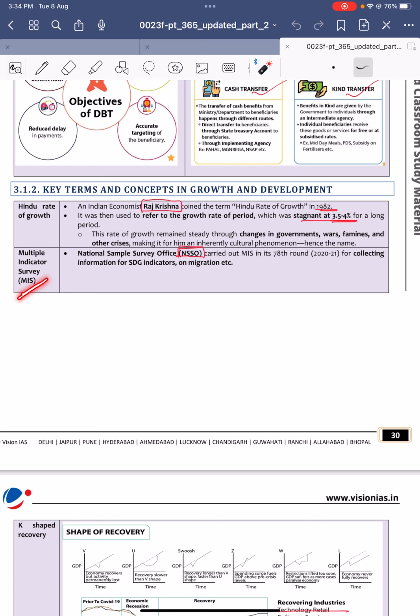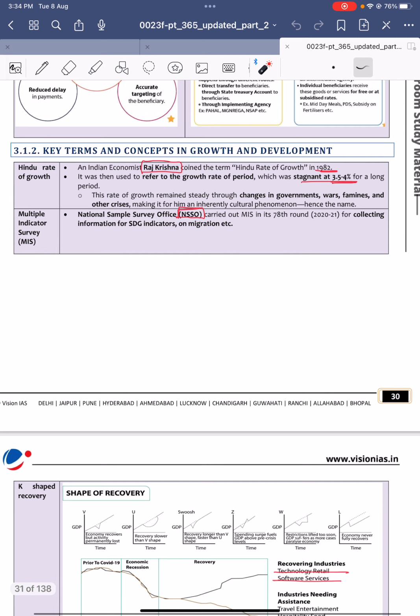Next, multiple indicator survey. The multiple indicator survey is carried out by the National Sample Survey Office, and it collects information regarding the SDG indicators and migration.